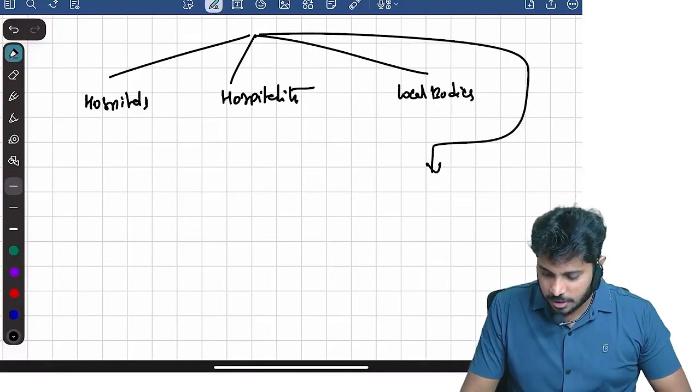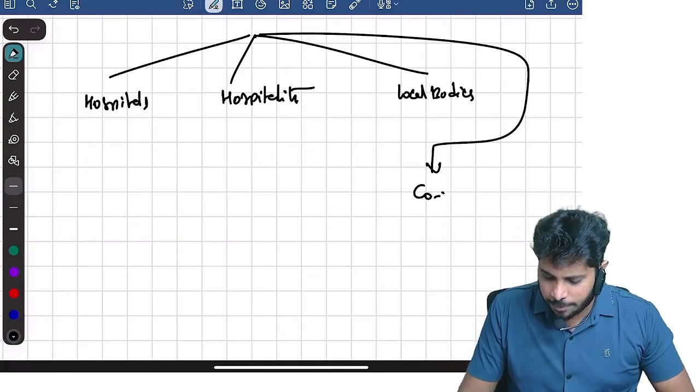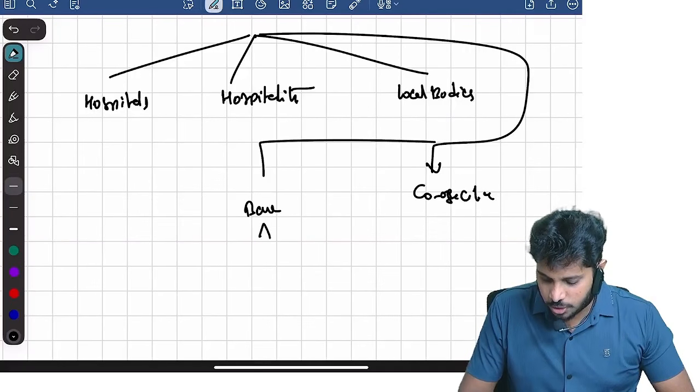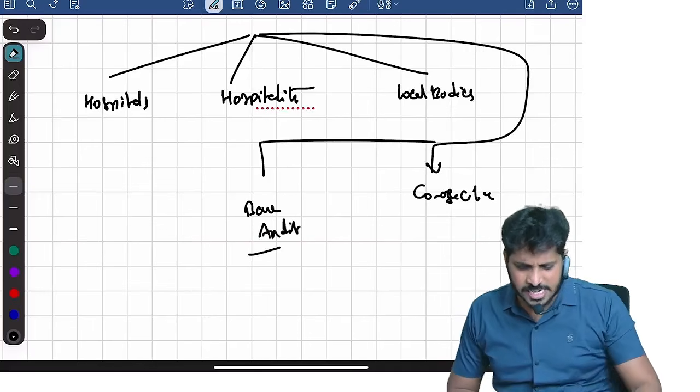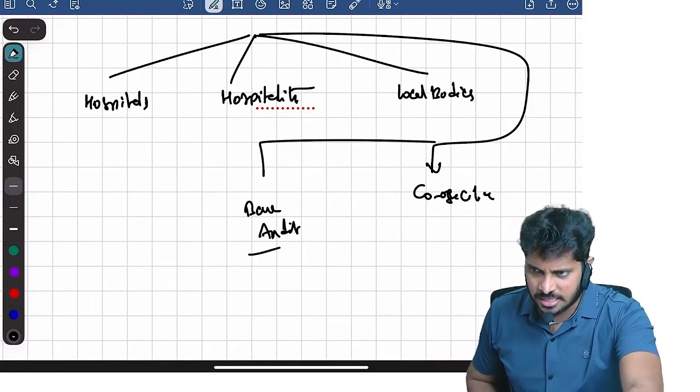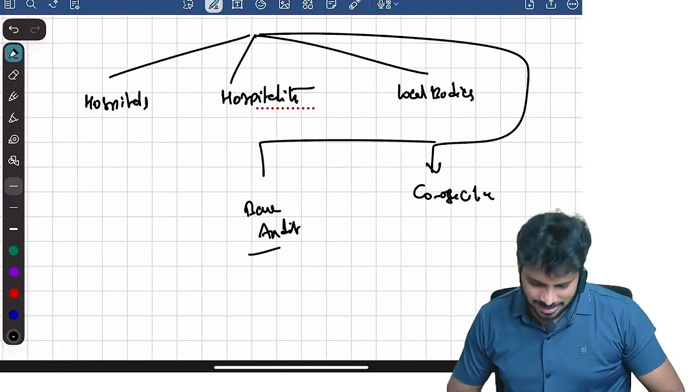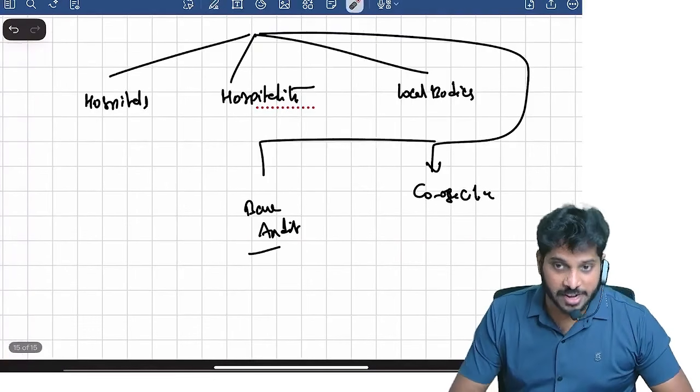Then we have something called cooperative societies audit. Then we have something else called bank audit. These are the broad audits available. Is there anything else? That's it. I think these are the 5 or 6 items which were there. Now I will give you a brief idea of what all this is.